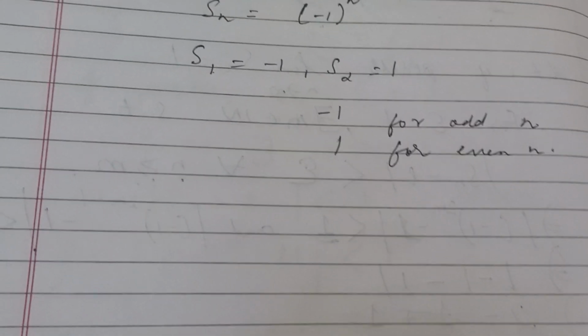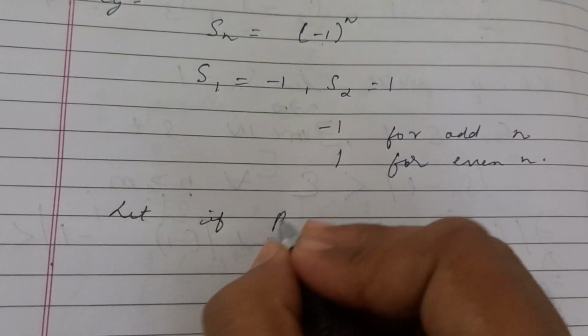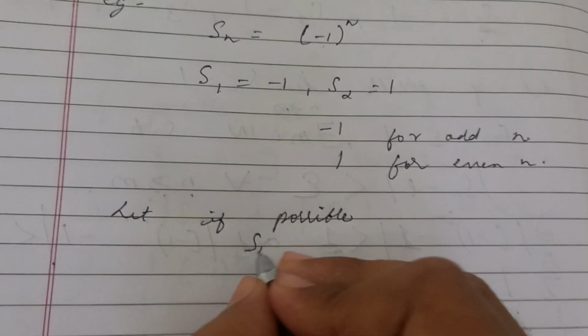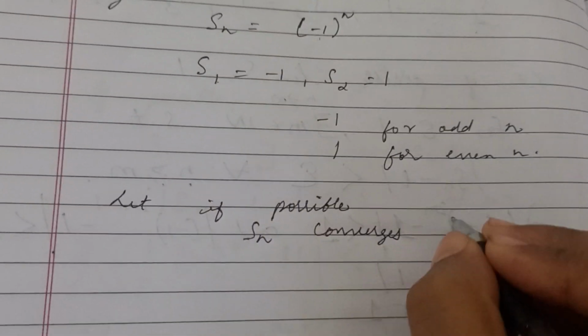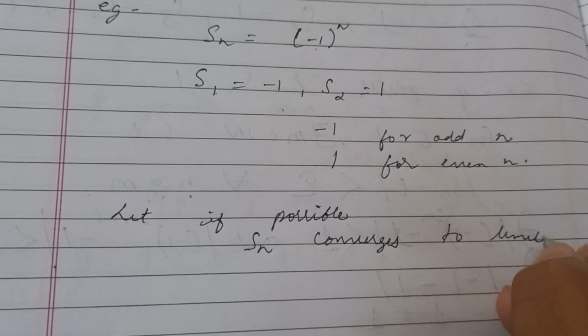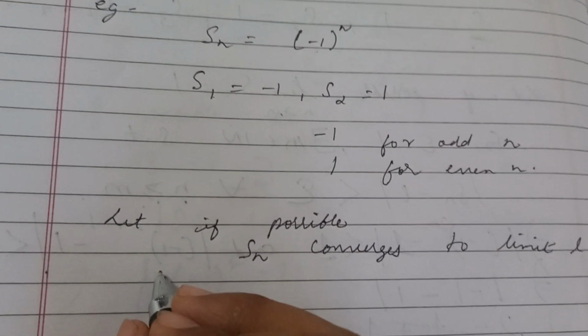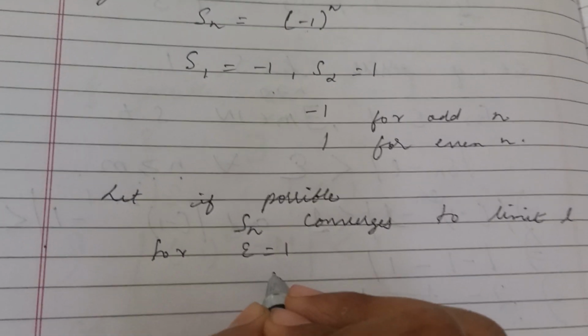So here we will let, if possible, the sequence Sn converge to a limit L. We will be taking epsilon equal to 1.